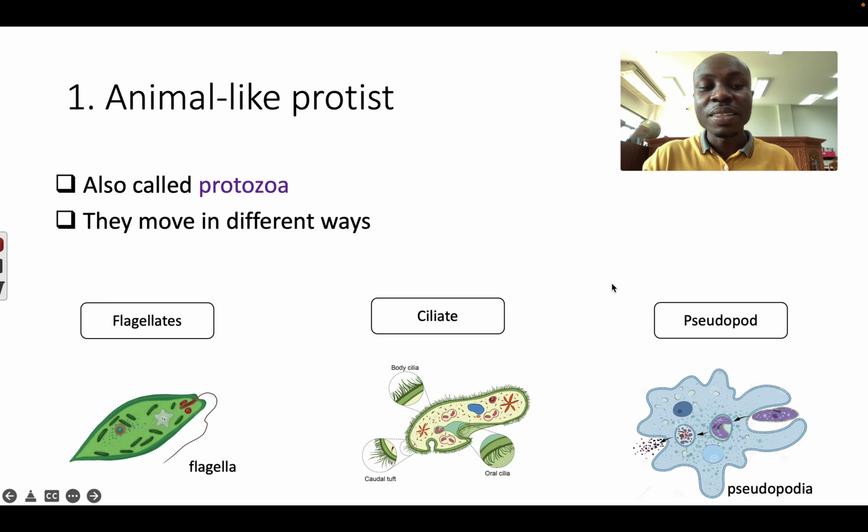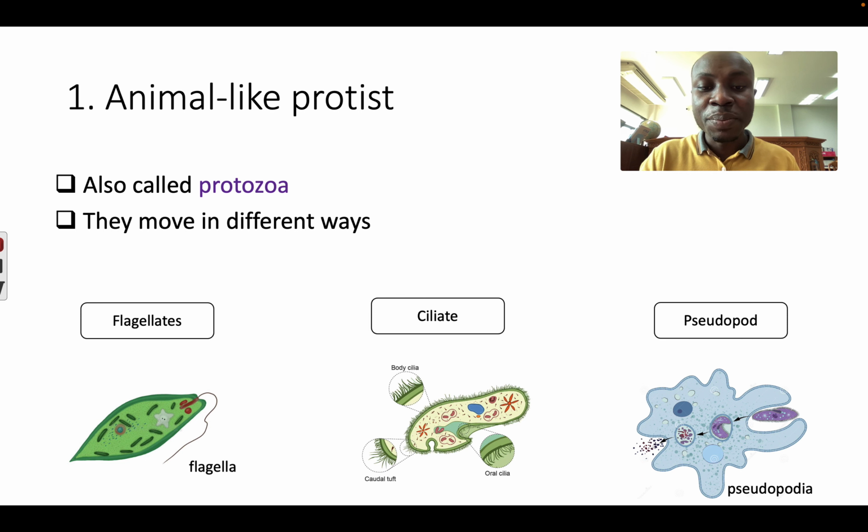So the animal-like protists, we also call them protozoa. They can move in different ways. We group them according to the way they move. The first group is called flagellates, like this euglena, because they move with the flagella, the tail.